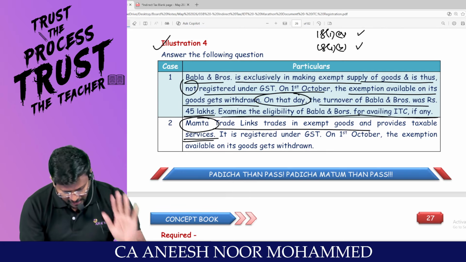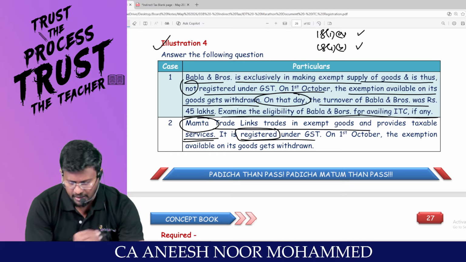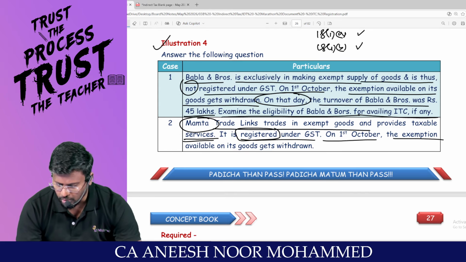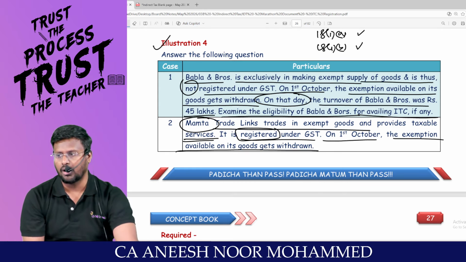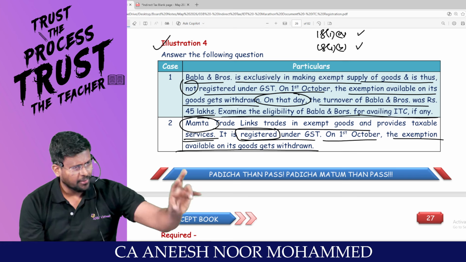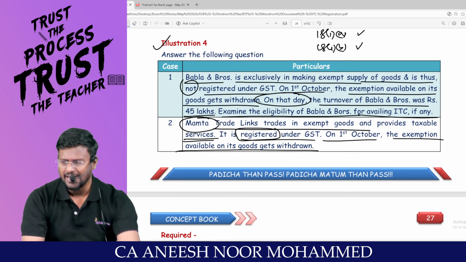Sir, Mamta Trade Links trades in exempted goods and provides taxable services. It is registered under GST. Already this guy is a registered person. On 1st October, exemption available on goods gets withdrawn. That means exempted goods become taxable goods. So what is the difference between case study 1 and 2?